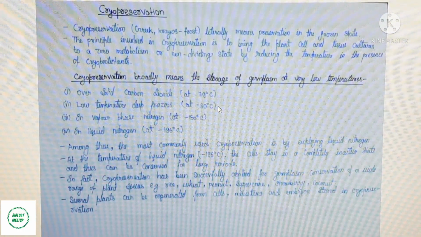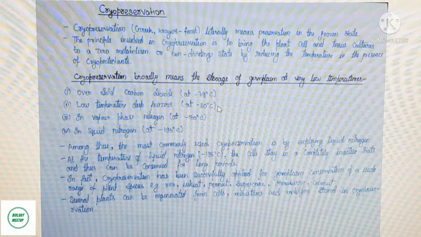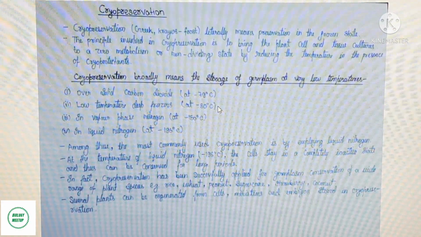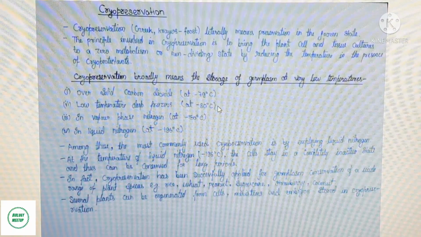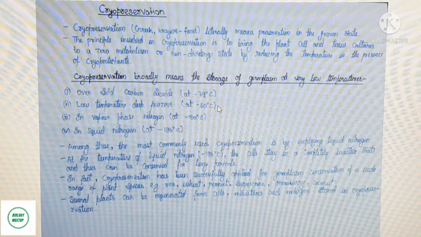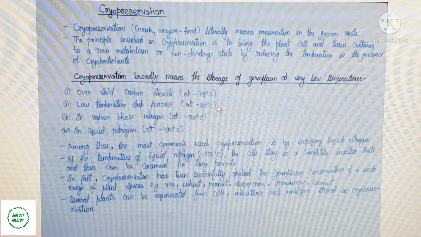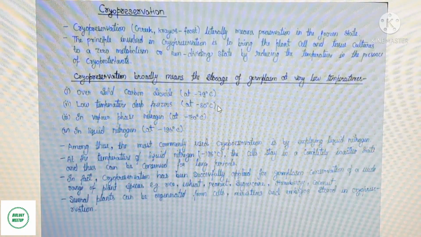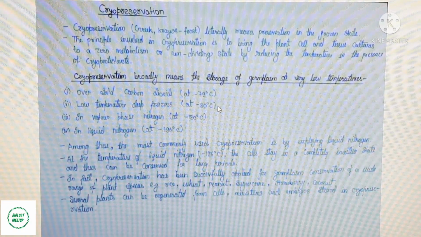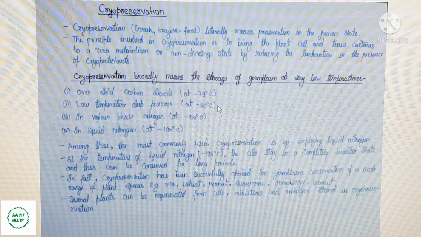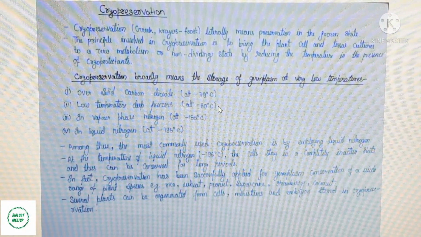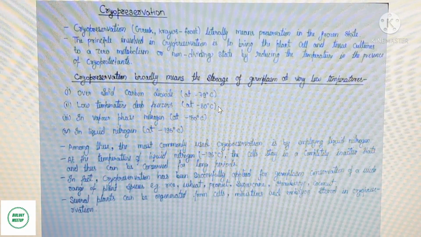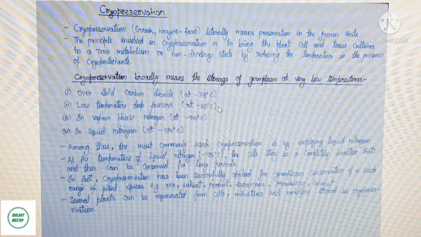In fact, cryopreservation has been successfully applied for germplasm conservation of a wide range of plant species. Examples: rice, wheat, peanut, sugarcane, strawberry and coconut. Several plants can be regenerated from cells, meristems and embryos stored by cryopreservation.